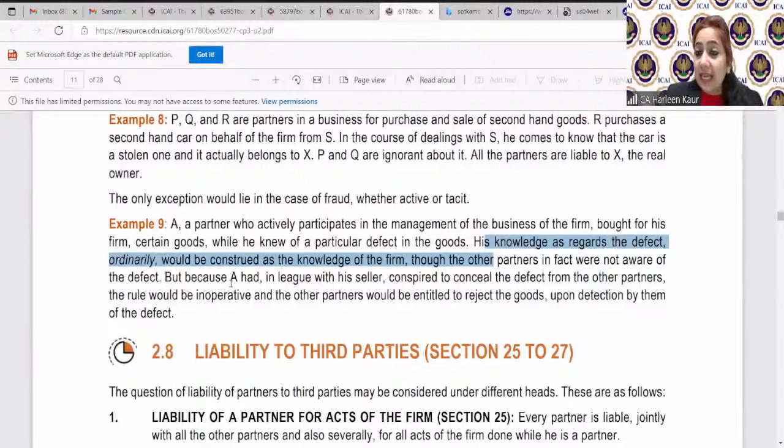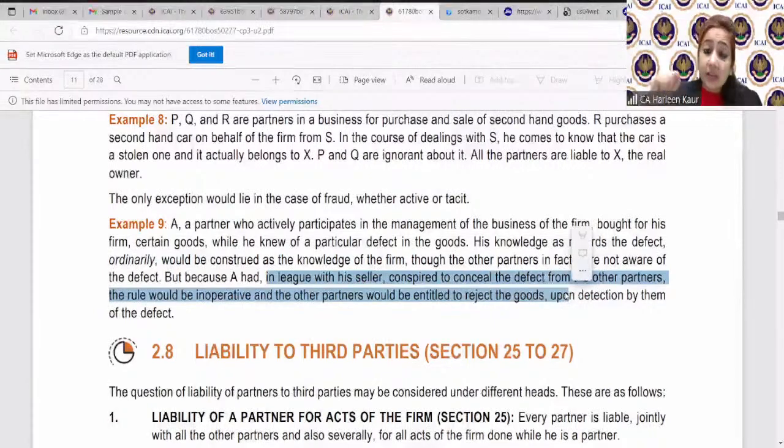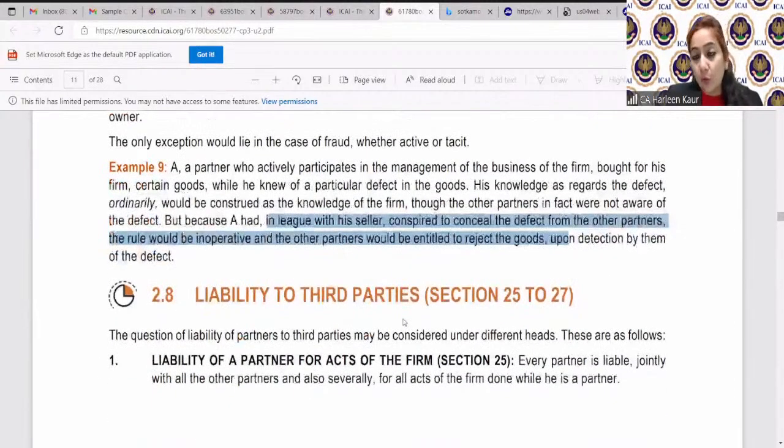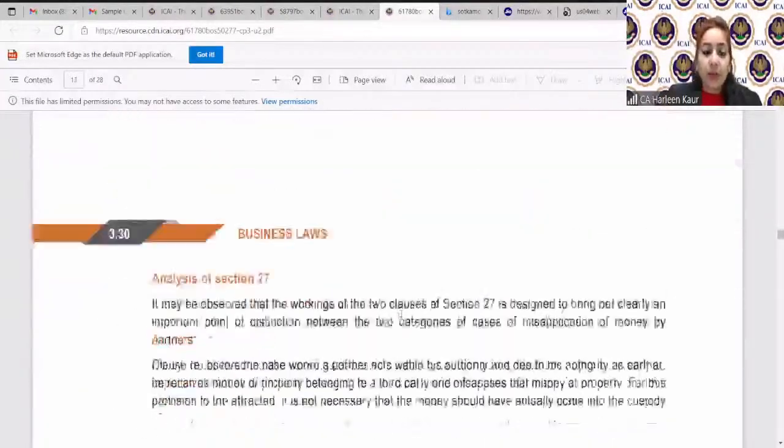But because A has conspired to conceal the defect, here he is trying to commit a certain kind of fraud. Then law says other partners will not be held liable. So in your own words, you can simply write down an example number 9. We are understanding where one of the partners is concealing the defect. He is hiding the thing from other partners. Then section 24 exception will become applicable. That means other partners are entitled to reject the goods and the firm will not be liable in such a case of fraud.